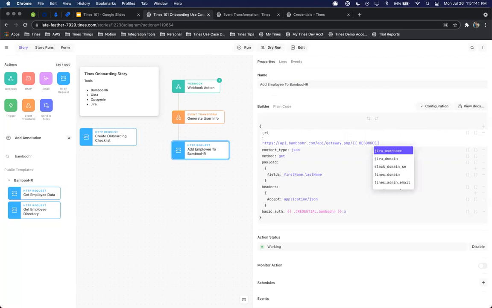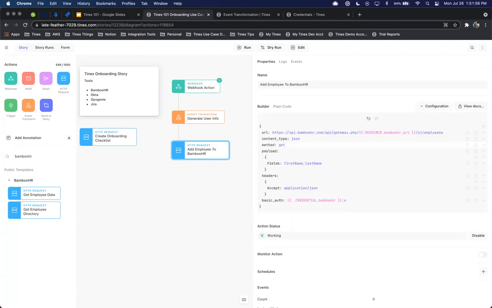And then as you remember, when we were going through at the beginning, we have this global resource variable that we can call, which is going to be our BambooHR URL. And then we can do /v1/employees.